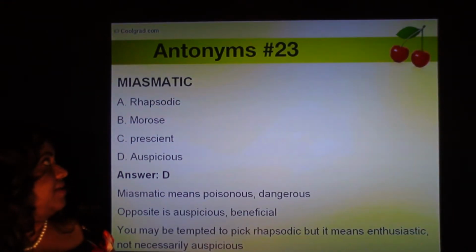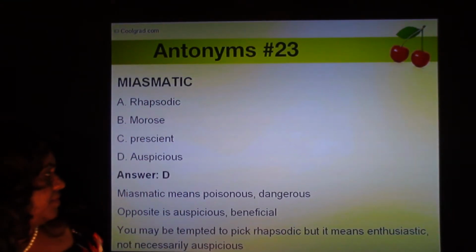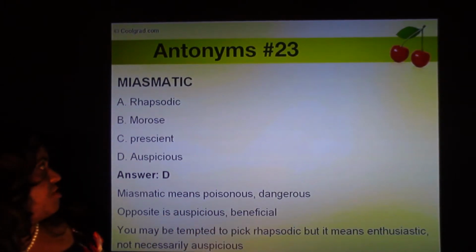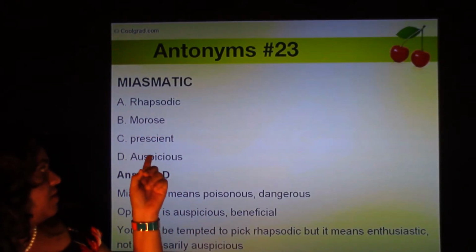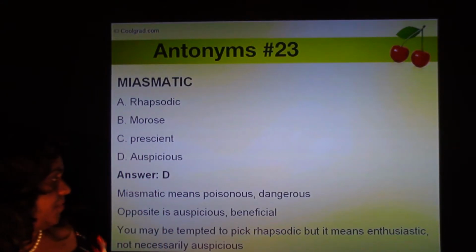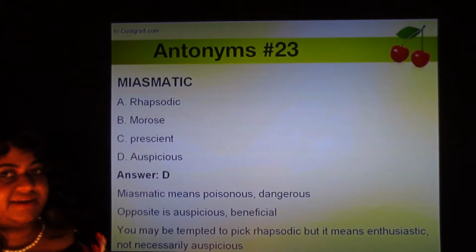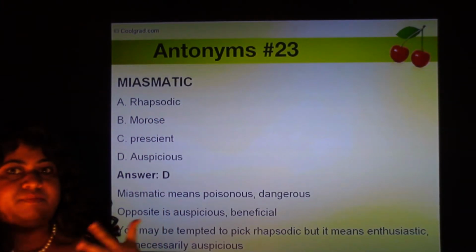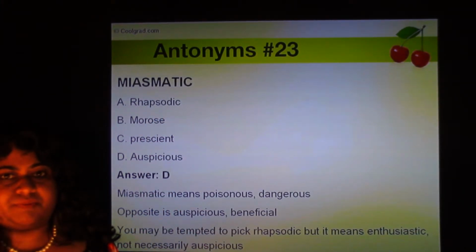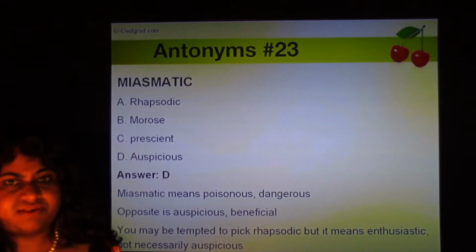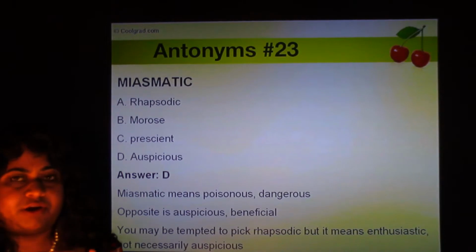The next word in this list is miasmatic. Miasmatic means poisonous or dangerous. And the four options are rhapsodic, morose, prescient, and auspicious. Miasmatic sounds something like mesmerizing, but it's nothing to do with mesmerizing. Miasmatic means poisonous, dangerous. So be careful not to fall into these traps.